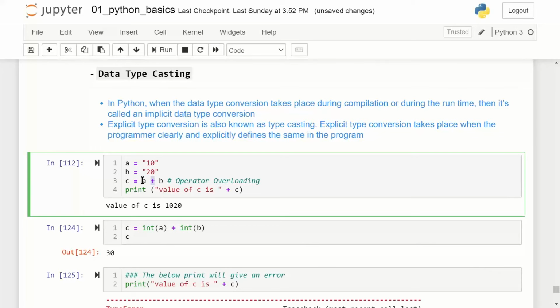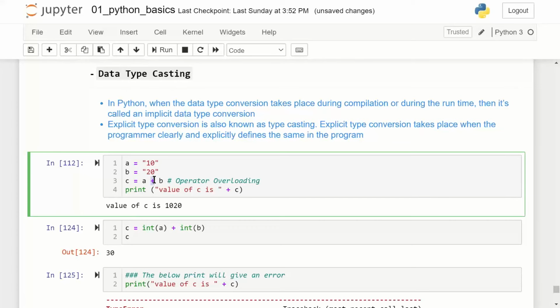However, in programming, when I'm using A plus B and the value of A is a string and the value of B is also a string, Python understands that the plus should not be interpreted as a mathematical addition function, but as a string concatenation function.